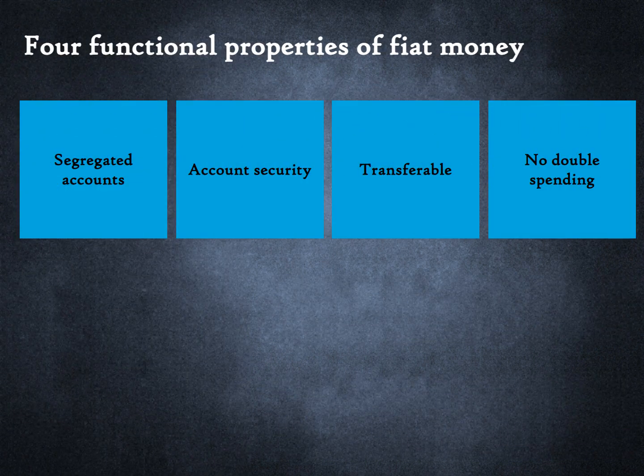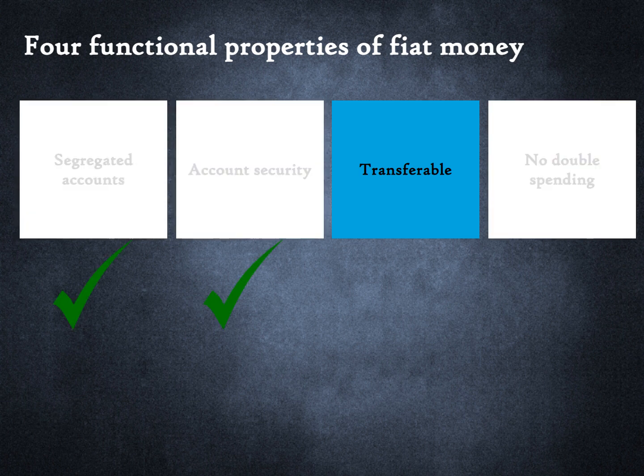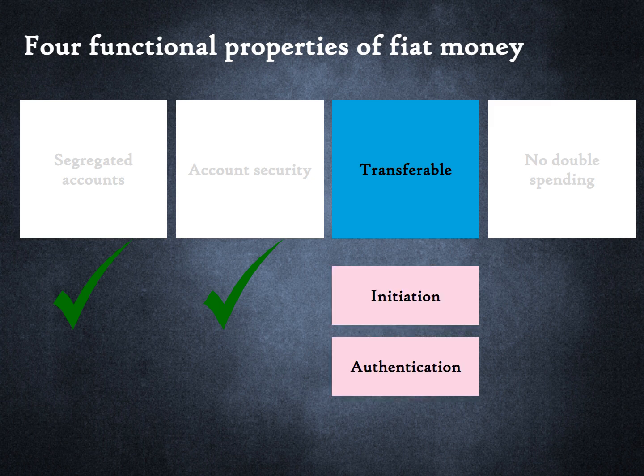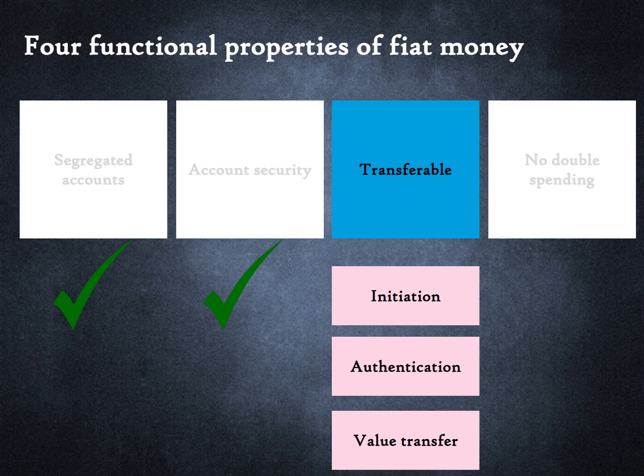Before we proceed further with this lesson, let us orient ourselves on where we are in this course. We have been learning about how cryptocurrencies mimic the four properties of currency. The property that we are currently focused on is transferability. In the previous lesson we learnt that cryptocurrencies are transferred via the three steps of initiation, authentication and value transfer. We covered initiation in the previous lesson and we will conclude the discussion on payment initiation in the current lesson.